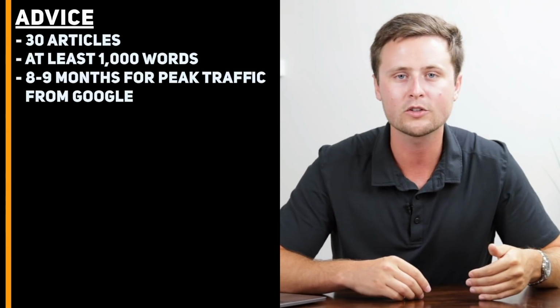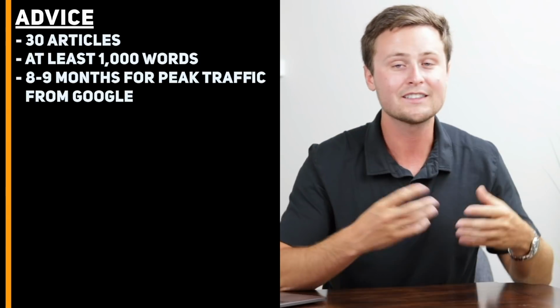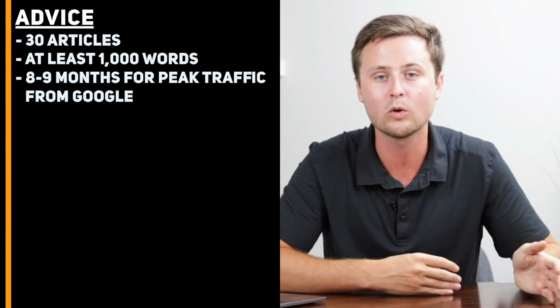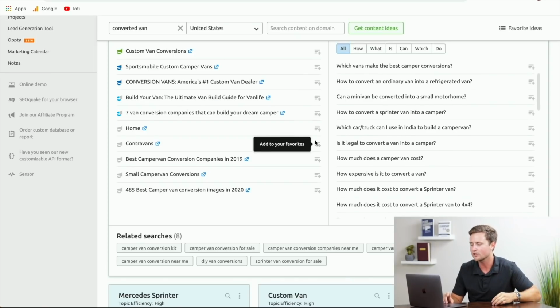However, once you publish an article, don't be surprised if you start to see traffic trickling in the first or second month. This can and will absolutely happen, but you won't see those big spikes of traffic until 8 to 9 months.